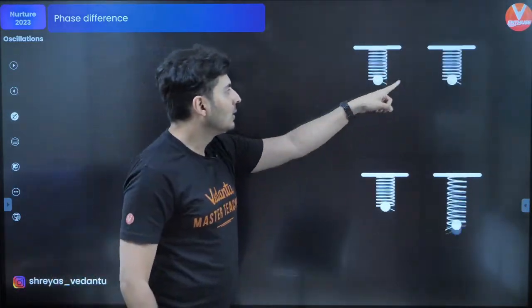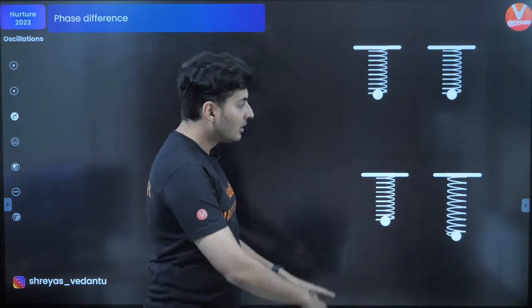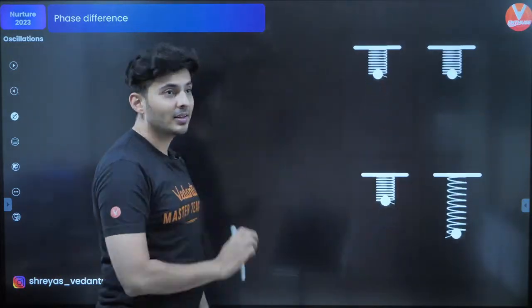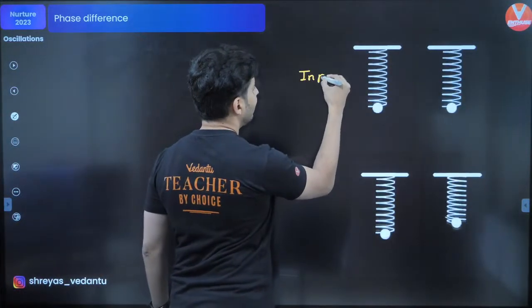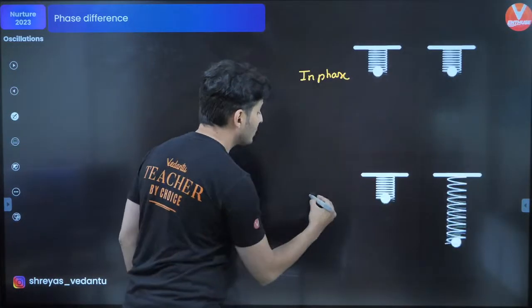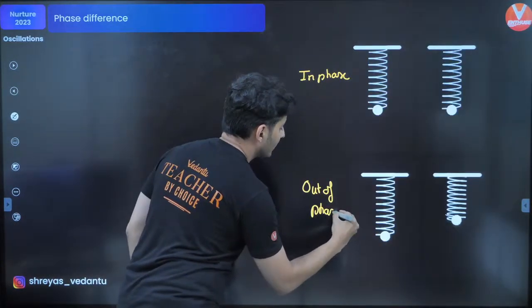Look at these two SHMs. These are in sync. These are out of sync. These two SHMs are said to be in phase, whereas these two SHMs are said to be out of phase.